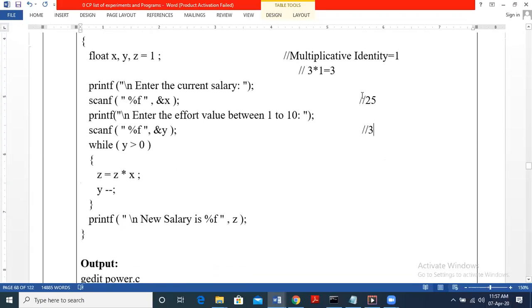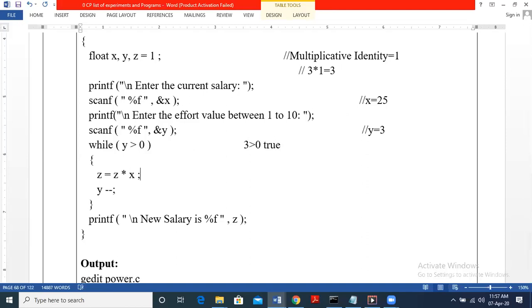25 is in terms of 1000, so we have taken 25 as the value of X. That is the input, so X is equal to 25. For Y, we know that it needs to be between 1 to 10, so we will take Y equal to 3. Accordingly, we have to find 25 cube. Now let us see how this works. When we check the condition, what is Y? Y is 3. 3 greater than 0? Yes, so this is true.